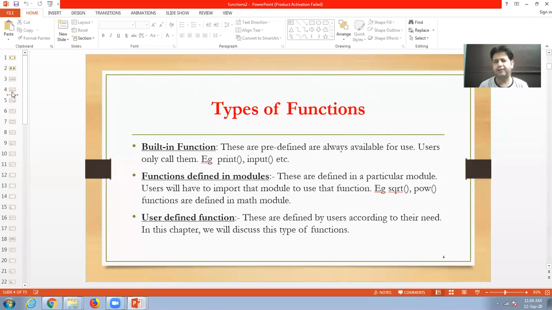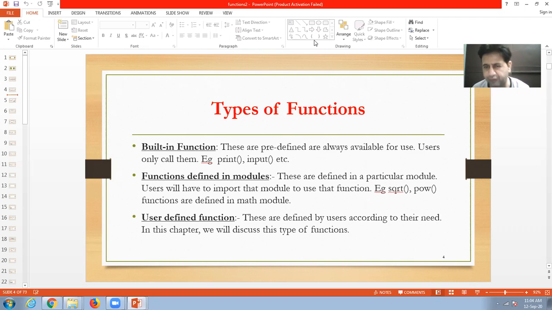The second one is functions defined in modules. There are some functions which are defined in modules. For example, when we import the math module, we can use sqrt, we can use trigonometry functions, we can use the pow function, so many functions we can use. So these are declared inside modules.